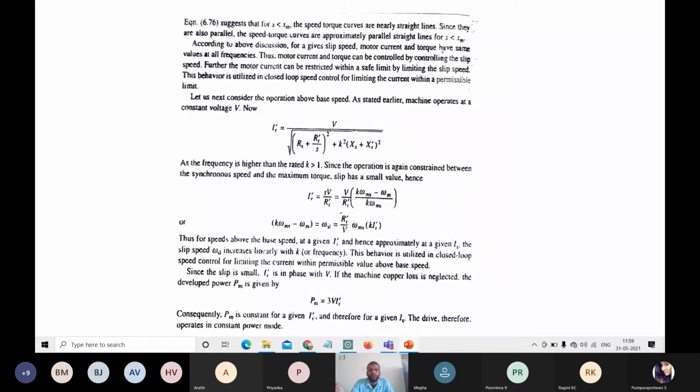Okay, so now consider the equations for above base speed. Till now we considered below base speed. The equations that we derived, IR dash, T, omega Sl, omega ms, are the equations for below base speed. So now just consider the above base speed.